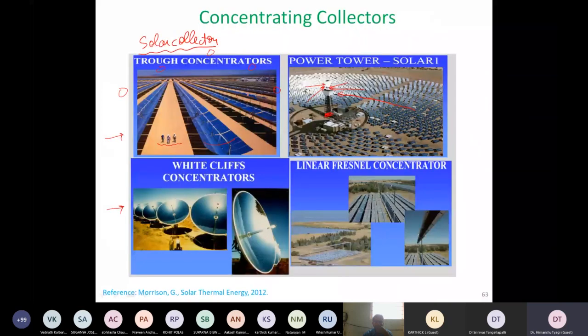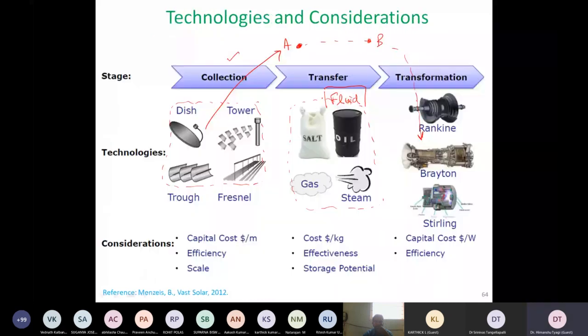So all the heat captured by each and every one of these pipes has to be transported to that particular turbine, to force the turbine to run, and that can be done by a particular fluid which can sustain high temperatures. And in this whole process, you can clearly see heat transfer plays a very, very significant role. And the most important characteristic that we have to look at is the efficiency of the system.